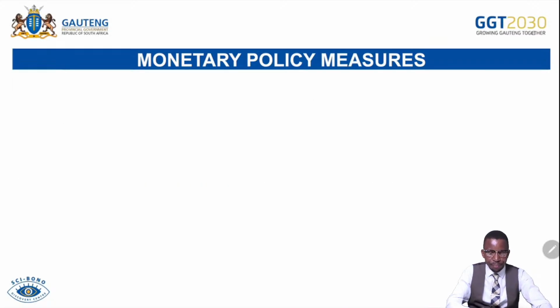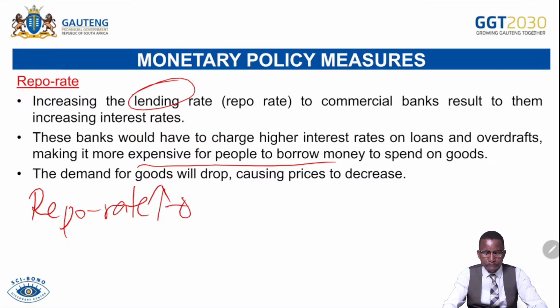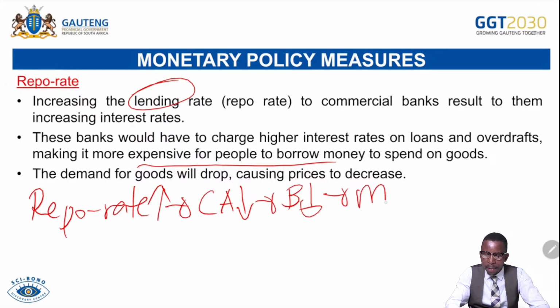So let's check. Repo rate will be increasing. If ever repo rate increases, what happens? The credit affordability will decrease. And then that simply means borrowings will be decreasing. And then money supply will decrease. At the same time, money demand will be increasing.